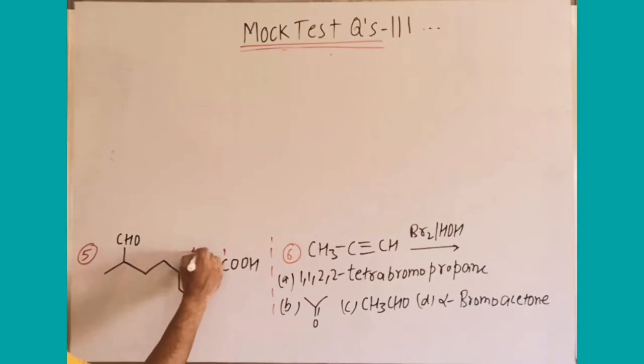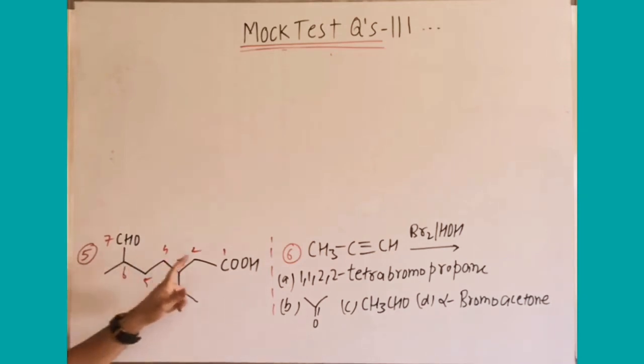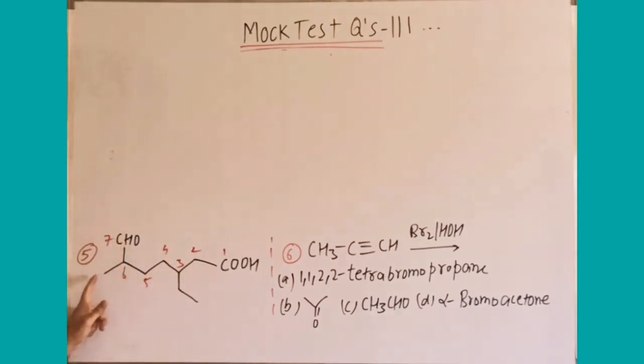Hence we will select that option where, because both options will be given, 7 there also given, 7 there also given. If 7 is here, then you will mention ethyl and formyl. If 7 is there, then you will mention oxo, methyl and ethyl. So here we select the longest chain which contains more number of substituents as well, with the same number of carbon atoms in the parent chain.